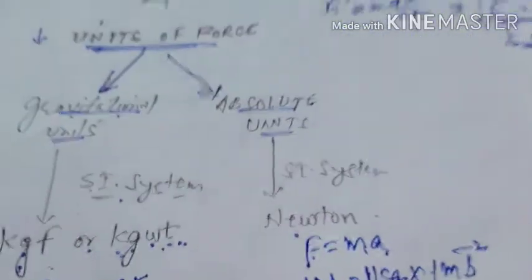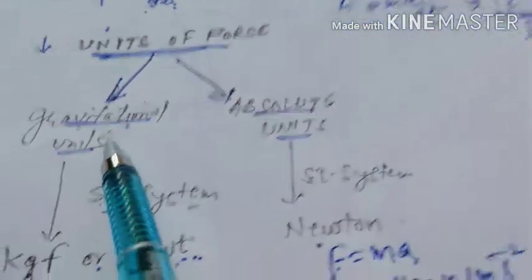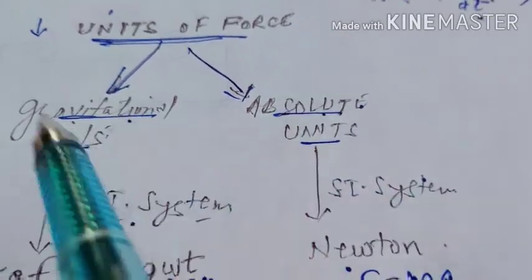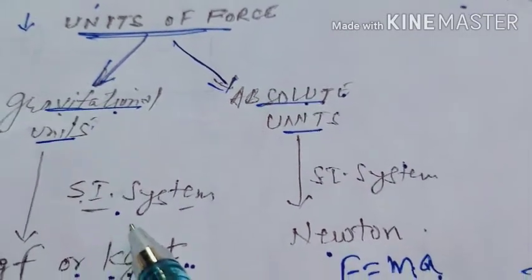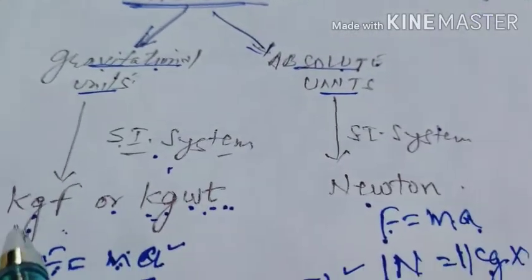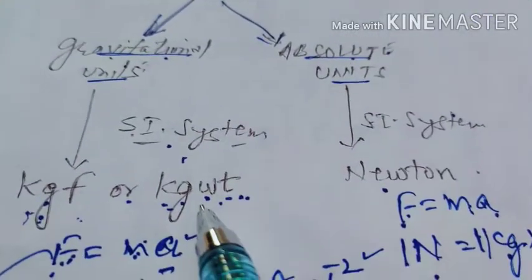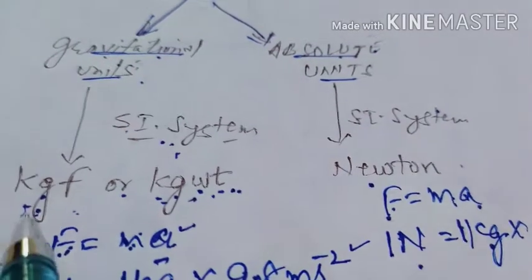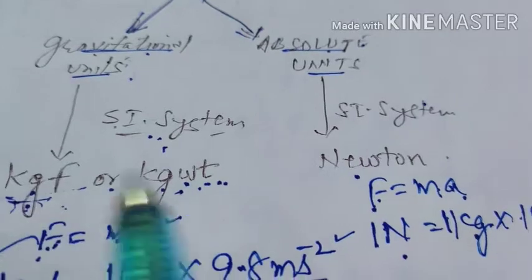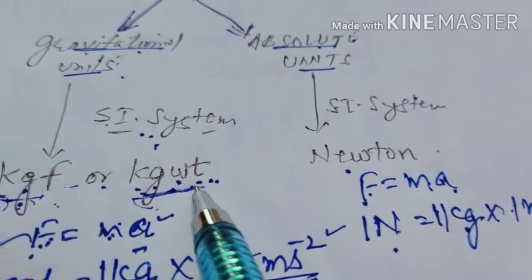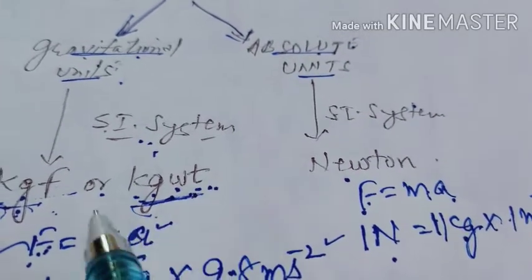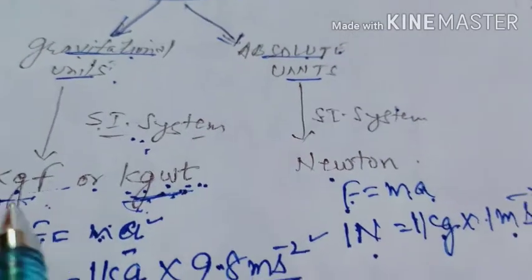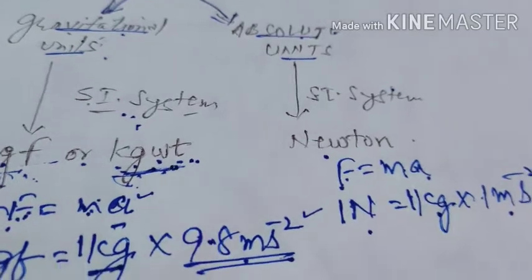After that, let us move towards the units of force. Here we will discuss two types of units. One is gravitational units of force and second is absolute units of force. Gravitational units of force in SI system is kilogram force or kilogram weight. Remember, in SI system, gravitational units of force is either kilogram force or kilogram weight. You can use either one term.